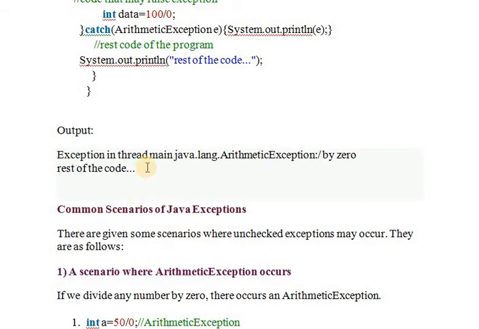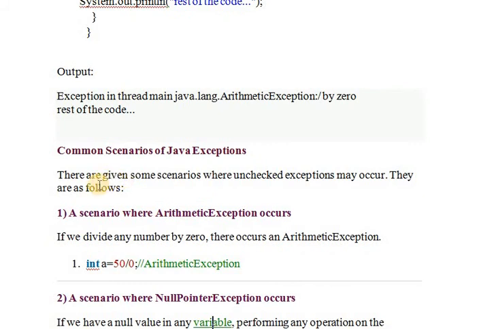So Exception in thread main java.lang.ArithmeticException: divide by 0. Okay, so this will be the output. The rest of the code will be executed. There are the given scenarios of unchecked exception makers. They are as follows. So see, first a scenario where an arithmetic exception occurs.